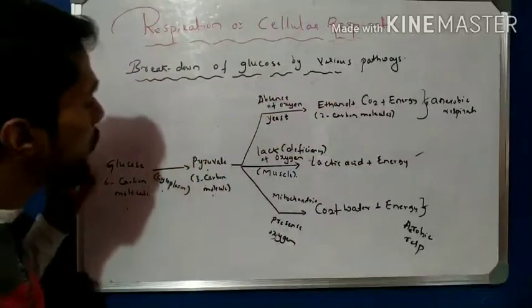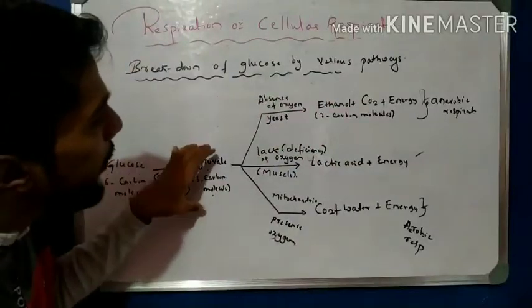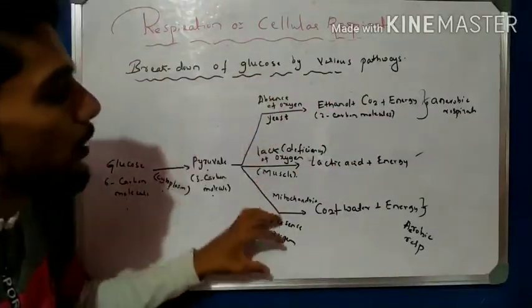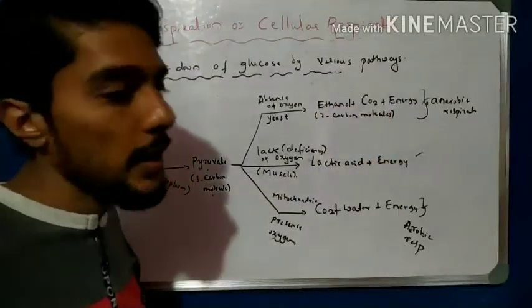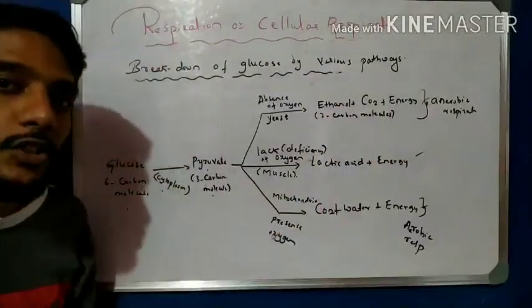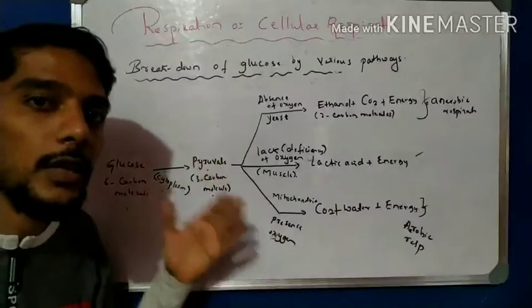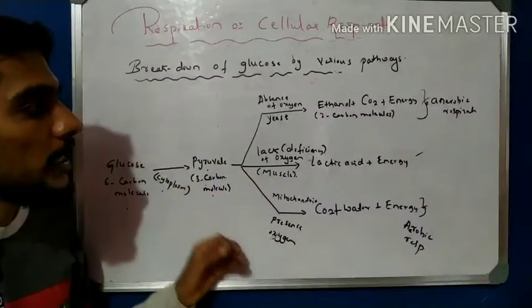You have to remember all these points: glucose to pyruvate, and pyruvate to products in absence, lack and presence of oxygen. This is very important as a point of examination, maybe asked for 1 mark, 2 marks or 3 marks. So that is very important.